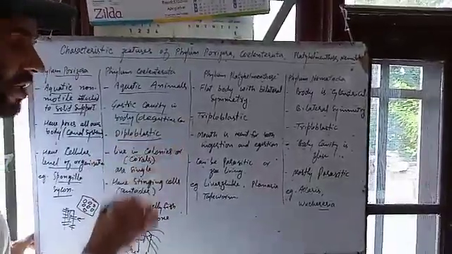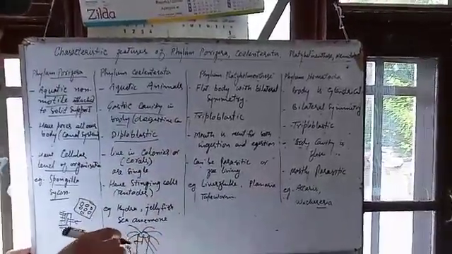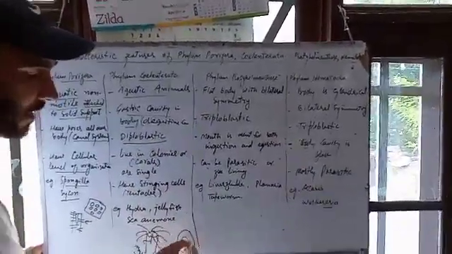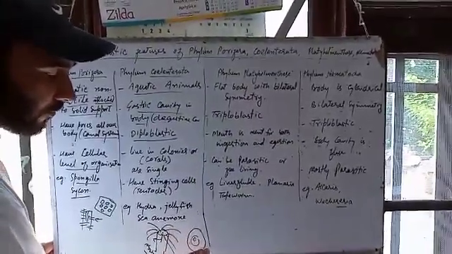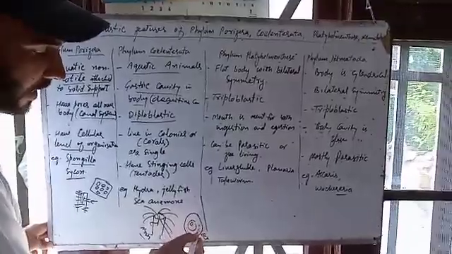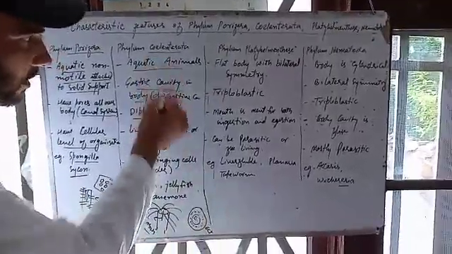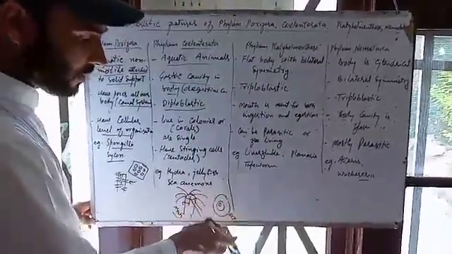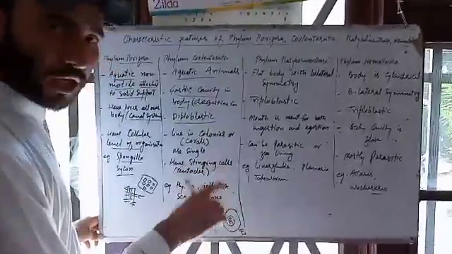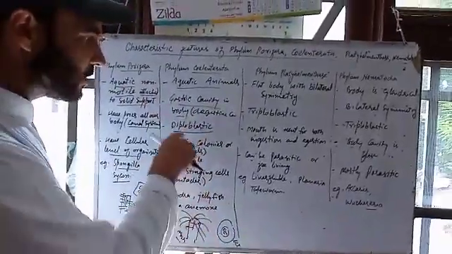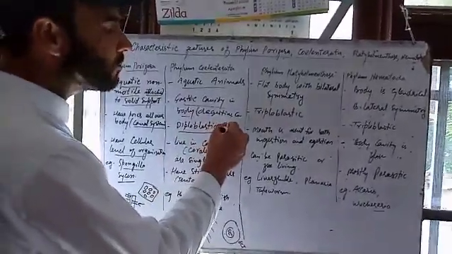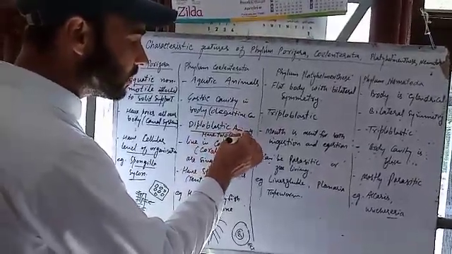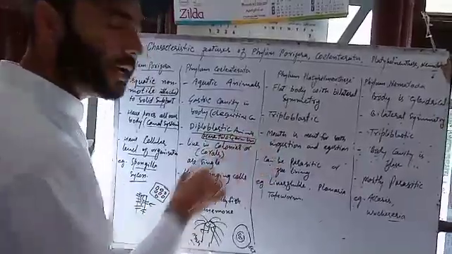They are diploblastic. Diploblastic means, as I already discussed with you, that in the embryo of some animals there are two layers, that means endoderm and ectoderm, but some have a middle layer. In these animals, the middle layer is not present. That means the embryo has only two layers, ectoderm and endoderm. Those animals which have two germ layers are known as diploblastic animals.